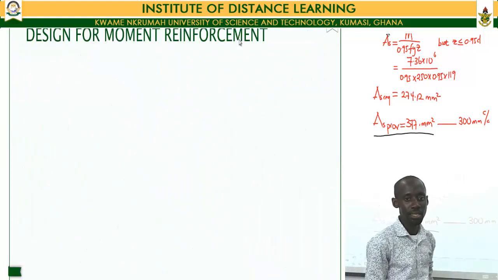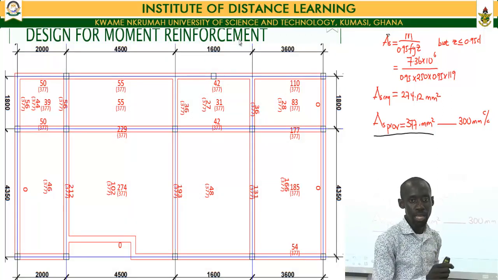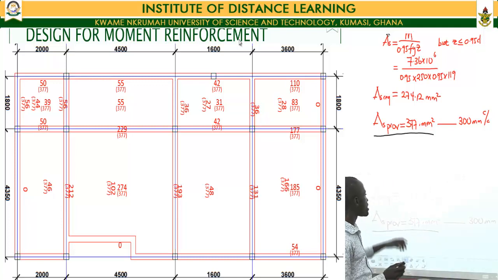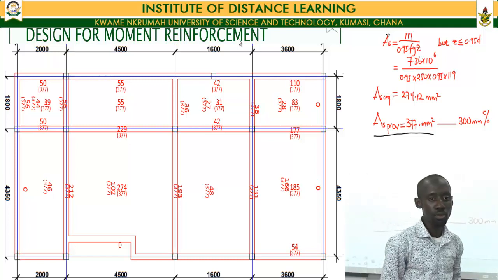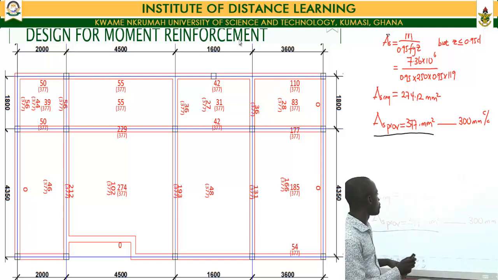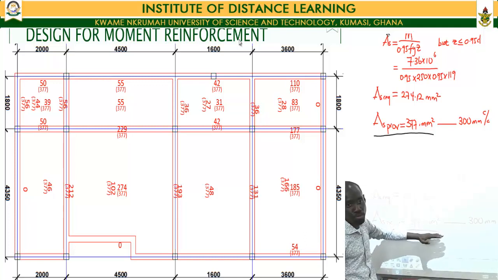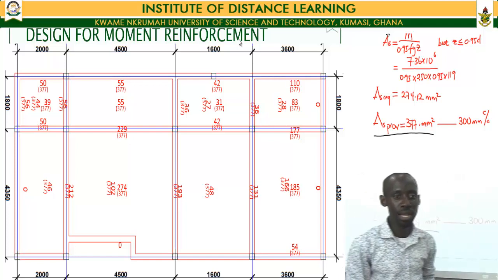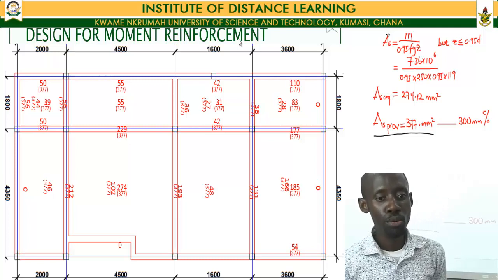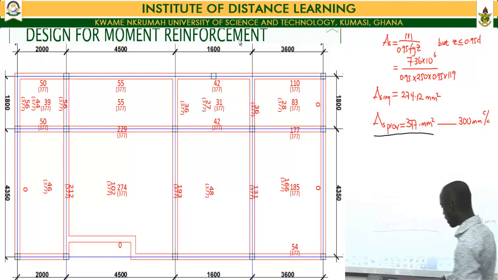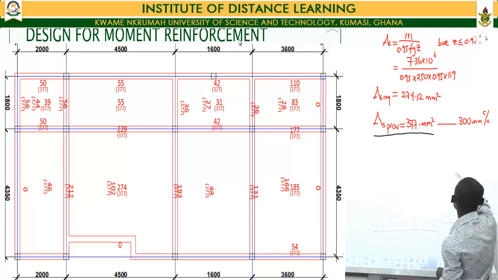So then moving on to our next sheet. This is the sheet that shows the area of reinforcement required for each section. Now the area of reinforcement has all been rounded up to the nearest whole number. So then we have the area of reinforcement required in bold and the ones in the brackets representing the area of reinforcement provided. So from this sheet we can see our area of reinforcement required and the area of reinforcement provided. So now this brings us to the end of the design of our section for moment.